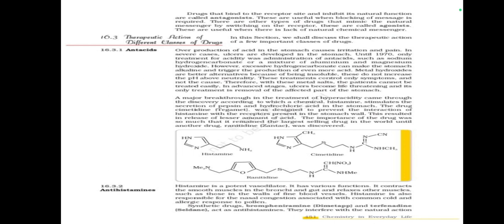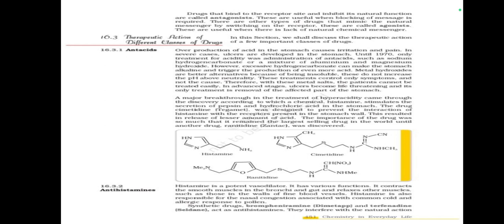Therapeutic action of different classes of drugs: antacids. Overproduction of acid in the stomach causes irritation and pain. In several cases, ulcers develop in the stomach. Until 1970, the only treatment for acidity was administration of antacids such as sodium hydrogen carbonate or a mixture of aluminium and magnesium hydroxide.